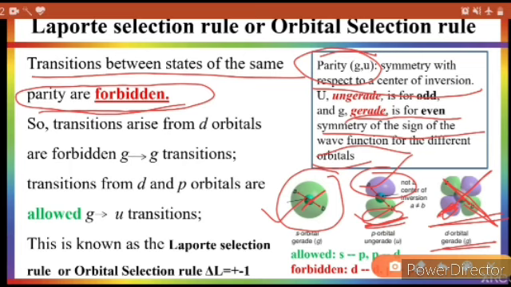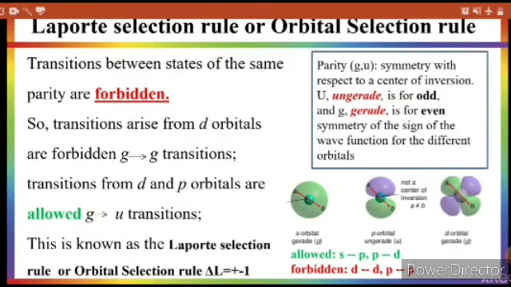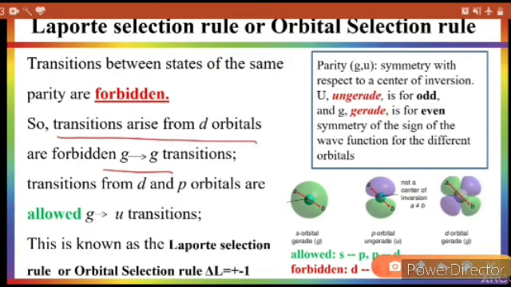Take one note here: in chemistry, forbidden means it is happening but slowly or with weak intensity. It is not always that it will not happen. Forbidden doesn't mean that it is not happening. It is happening but very slowly or with weak intensity. And allowed means the transition occurs with great intensity, with high intensity. So the transition from the same parity, same orbital type, is forbidden.